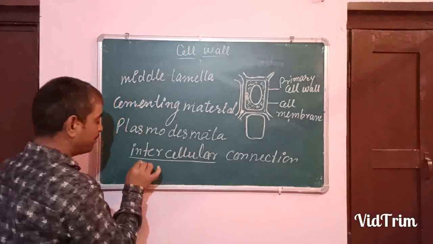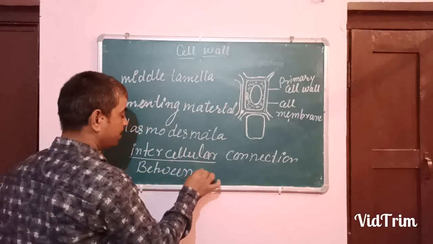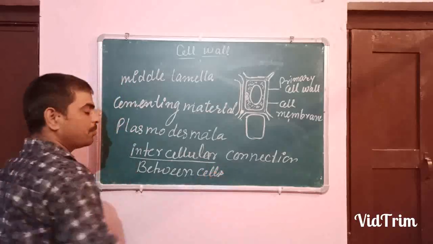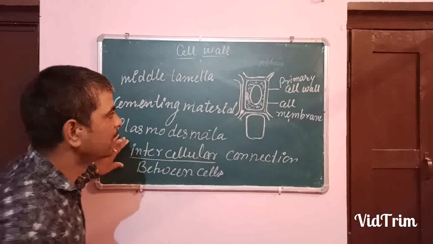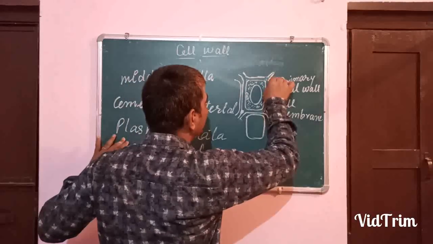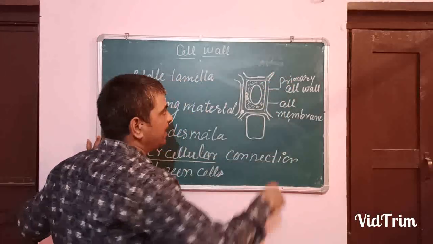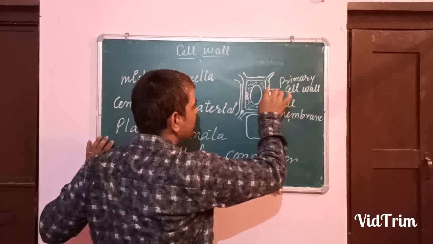Intercellular means between cells. Between cells means from one cell to another. There is a connection, because this wall is not in the form of a straight line, it is porous in this way. It is porous.